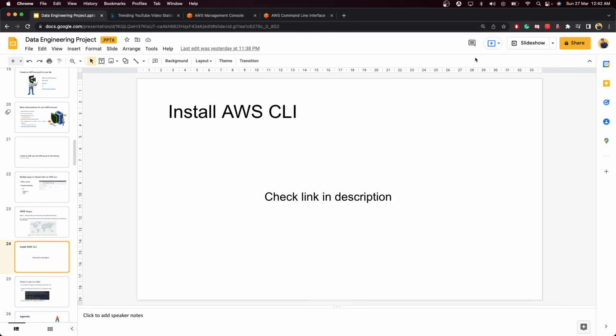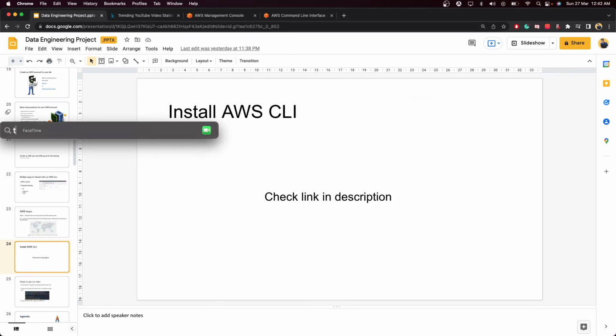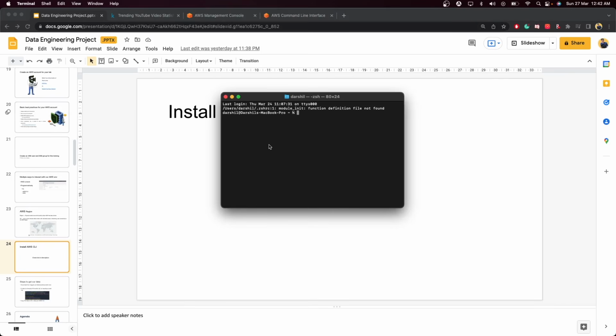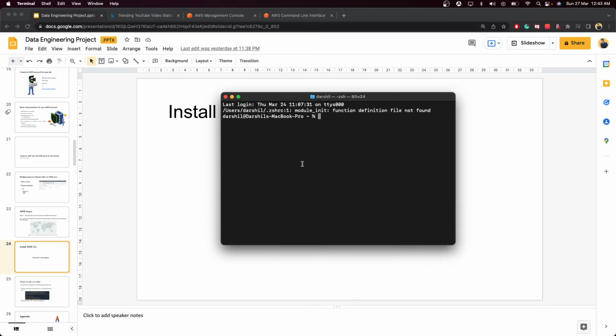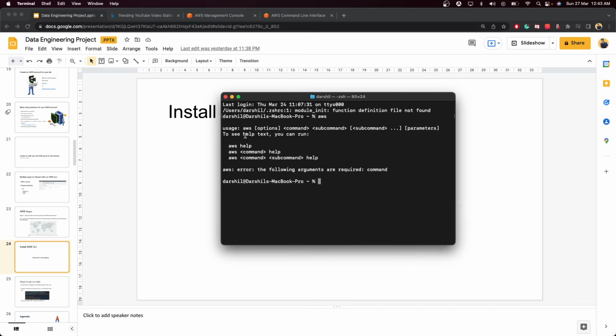Once you download the AWS CLI, go to the terminal, or if you are using Windows, open your CMD, and write aws. It will take some time, and if you get this message, that means AWS is installed. Then you need to use your credentials to set up this account. Write aws configure and just hit enter.